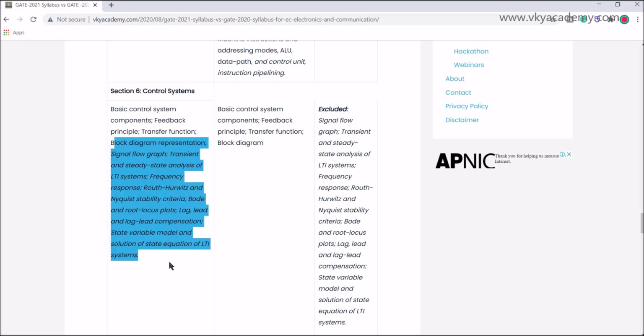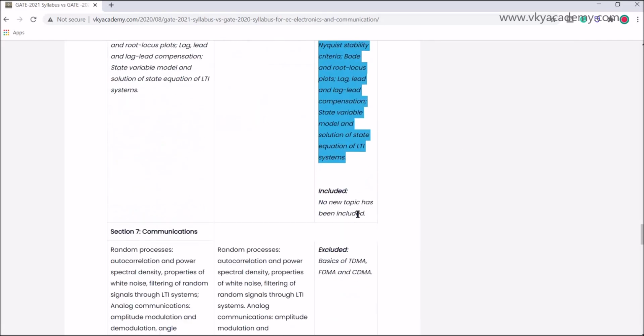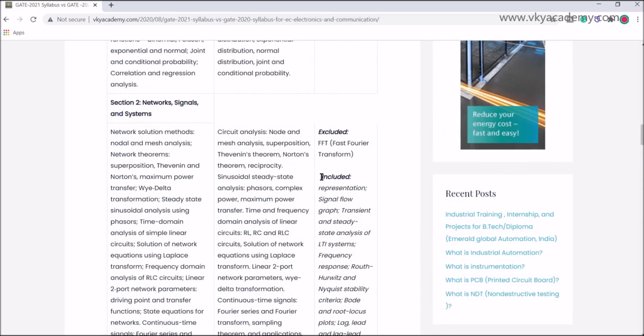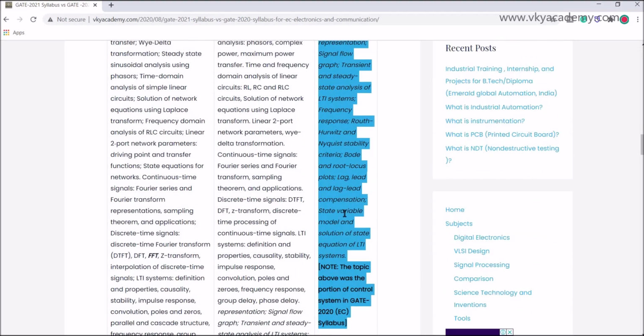So ultimately there are no major changes between signals and systems and control systems. Almost all the portions of control systems have been shifted to signals and systems, so you need to study the control system completely, which was in the 2020 syllabus.